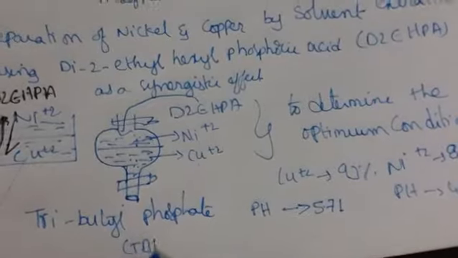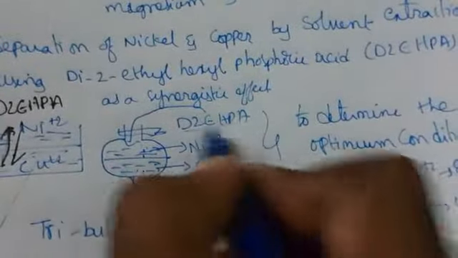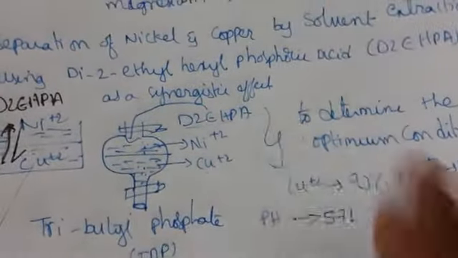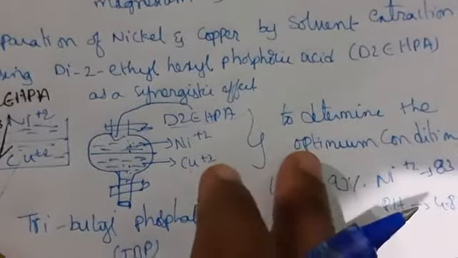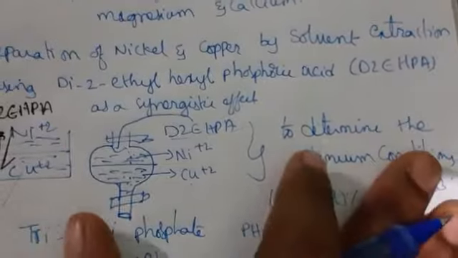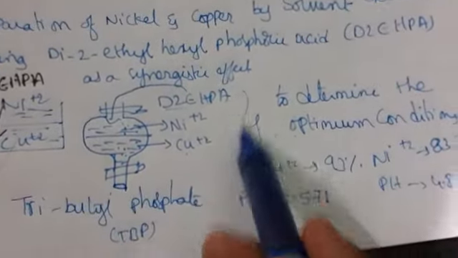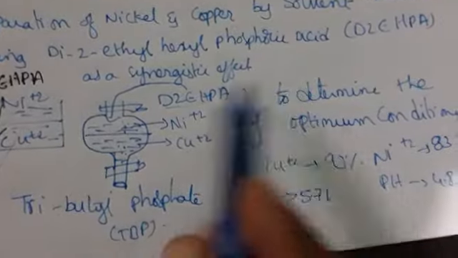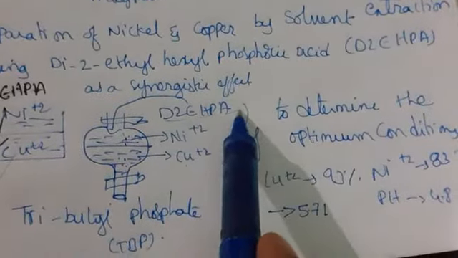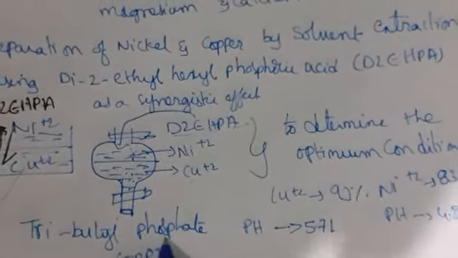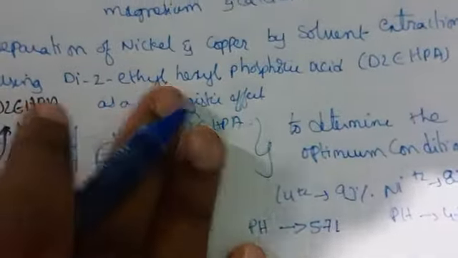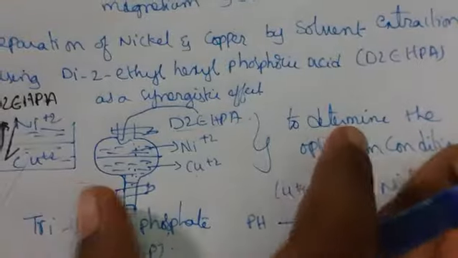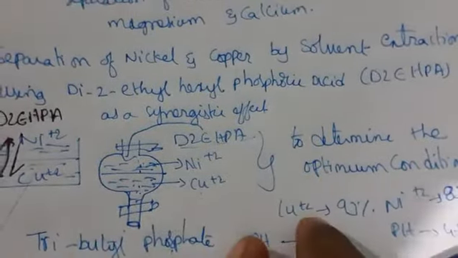TBP. So instead of this one, we are adding tributyl phosphate for nickel and copper also. When you add organophosphorus extractants, it means we are adding two, and these two are working together here. We are adding di-2-ethylhexyl phosphoric acid and also tributyl phosphate. These two are working here to give the extraction of copper and nickel.